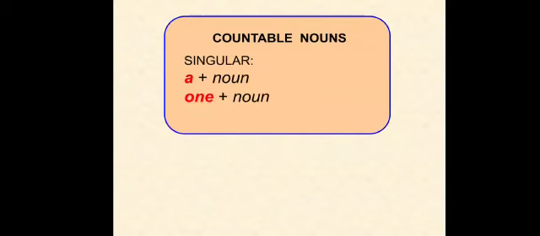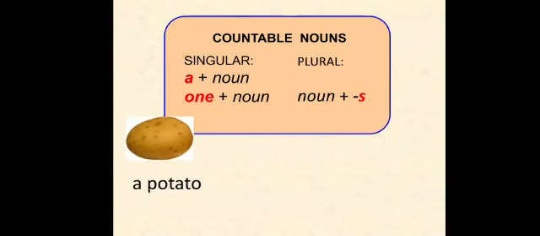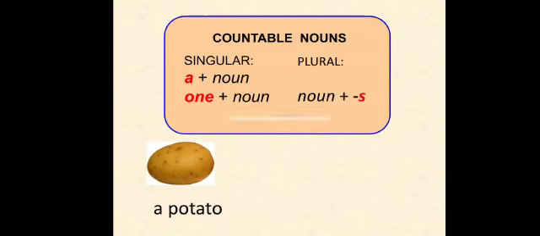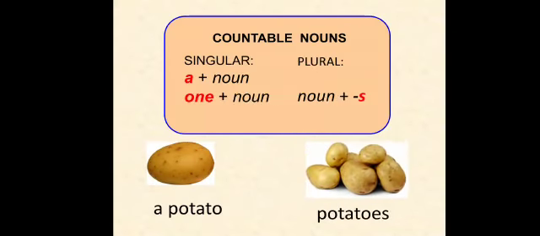So, countable nouns in singular, we put a plus noun, one plus noun. For example, a dog, one dog, a bat, one bat, a girl, one girl. And when we talk about plural, what we do? We put noun plus s. For example, girls, boys, mangoes, bats, right? Oranges. For example, a potato, and here potatoes.